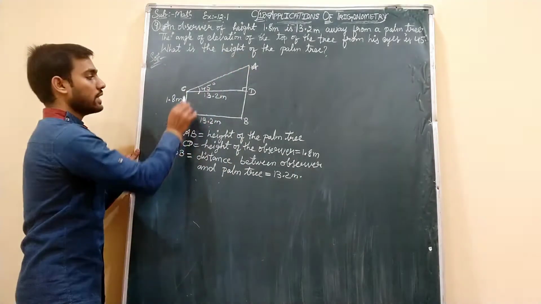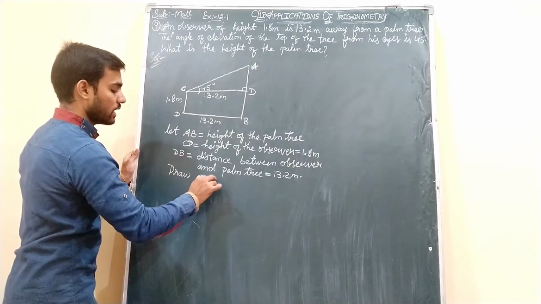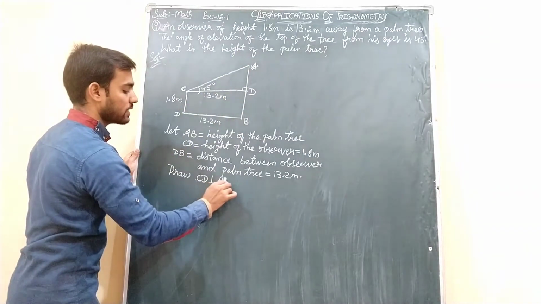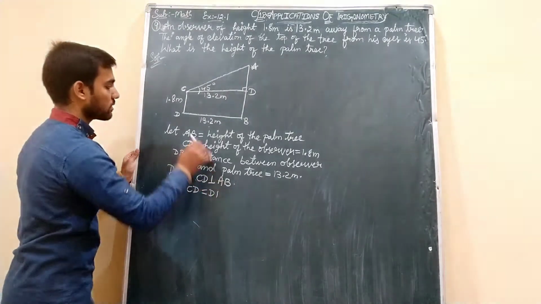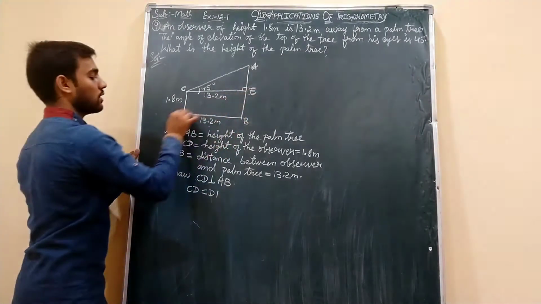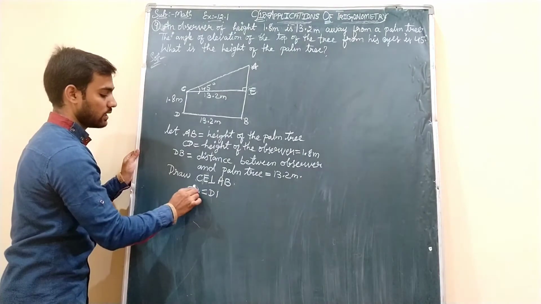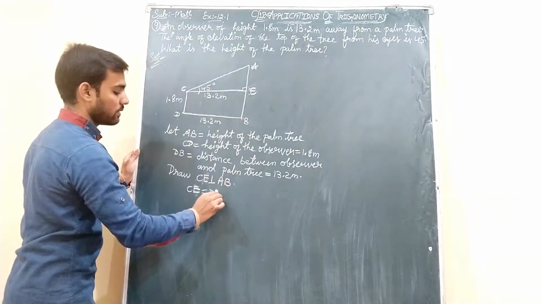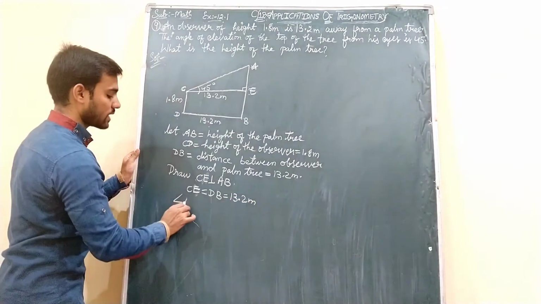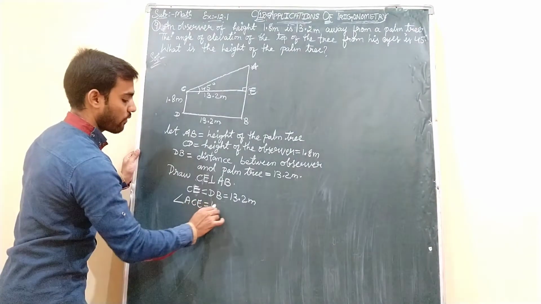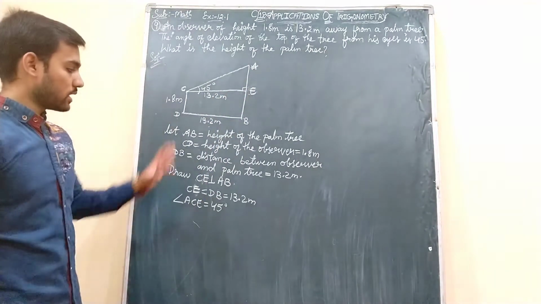And before taking this angle, we have drawn one horizontal, which is perpendicular to this palm tree, that is AB. And this we have to take as E, students, because D we have already taken over here. So we have drawn CE, and this CE will be the same as DB, that is 13.2 meters. And then, at last, angle ACE is 45 degrees, that is the angle of elevation from his eyes to the top of the tree. Okay students, now we have written all the assumptions.